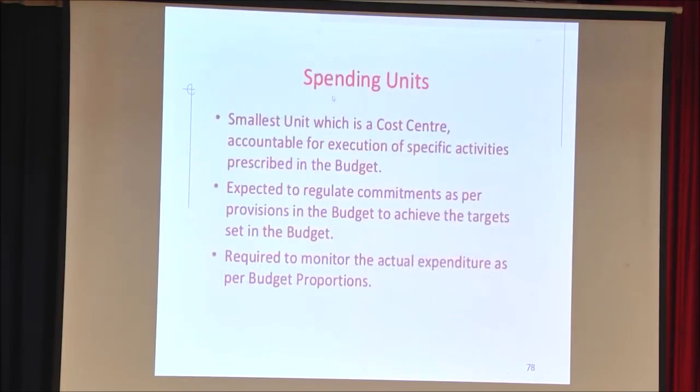So what is a spending unit? It is the smallest unit, the cost center, accountable for execution of specific activities prescribed in the budget. It is expected to regulate commitments as per the provisions in the budget to achieve the targets set in the budget. It is required to monitor the actual expenditure as per budget provisions.